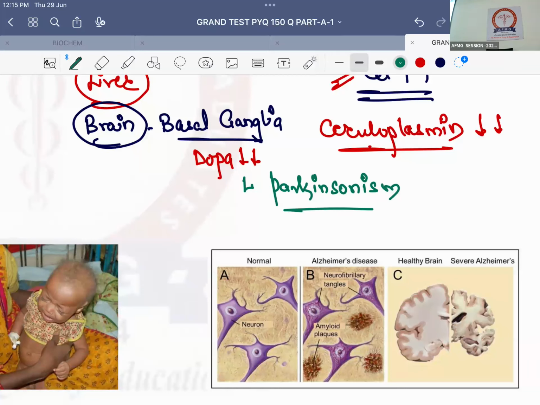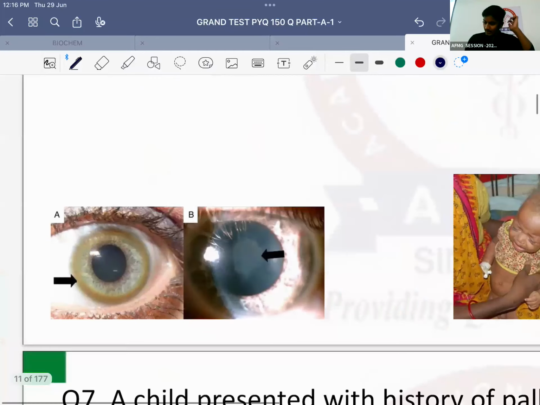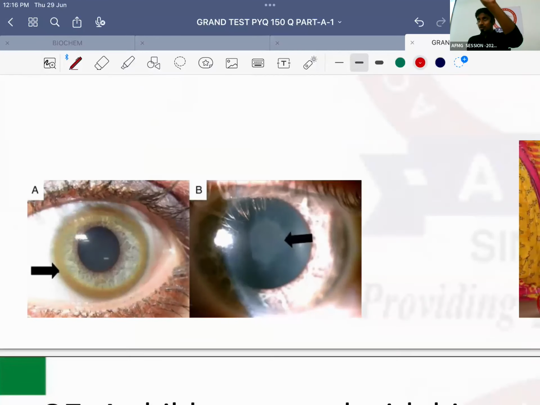Okay, shuffling steps, also known as festinating gait, will be seen. No issues with this. So Parkinsonism-like features are seen in which condition? Wilson's disease, okay? And finally, this excess of copper will also deposit where? In the eyes, in two structures of the eyes.